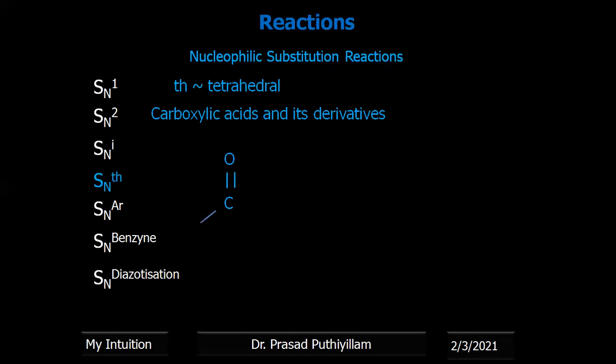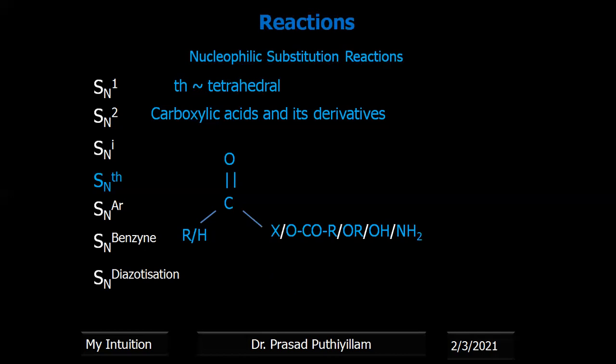Say a carboxylic acid derivative can be represented like this. If it is X, a halogen, that is RCOX, we call them acid halides. If it is RCOOCOR, then it becomes the corresponding acid anhydride. If it is RCOOR, we call it esters. If it is RCOOH, that is carboxylic acid itself. If it is RCONH2, it is the corresponding amides.